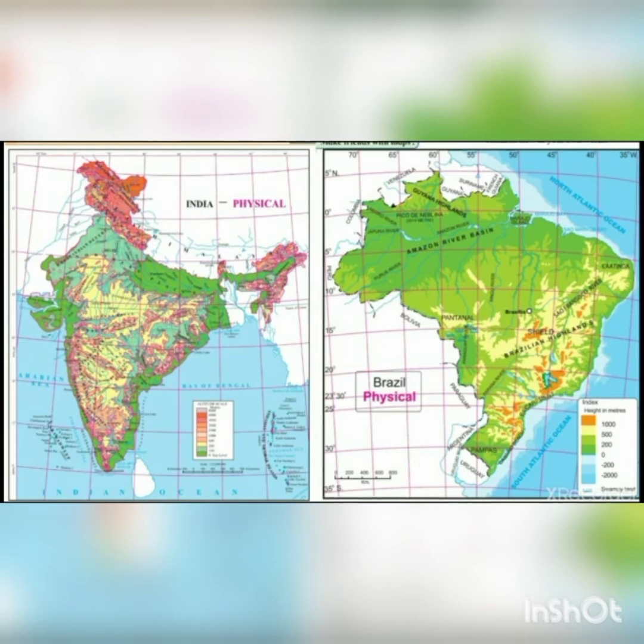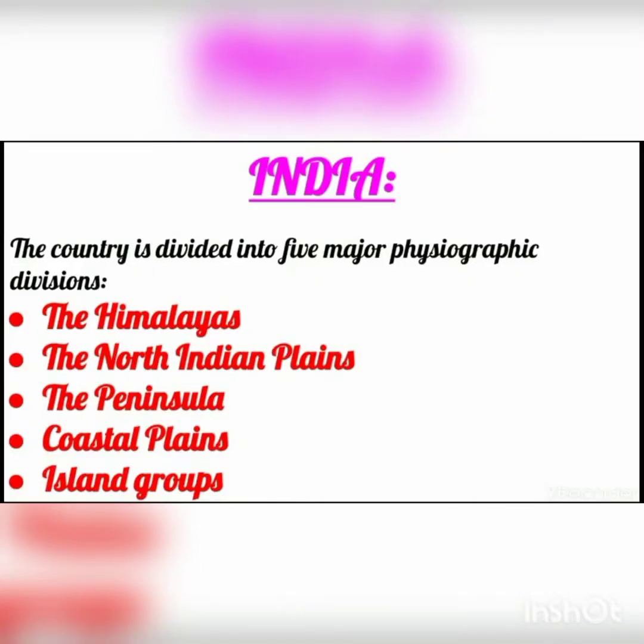Now from the exam point of view, both the maps, India and Brazil, are very important. So first we are going to study about India. Now the country is divided into 5 major physiographic divisions. In that, first is the Himalayas, second is the North Indian plains, third one is the peninsula, fourth one is the coastal plains, and last one is the island groups. In this chapter we are going to study these 5 major physiographic divisions in detail.